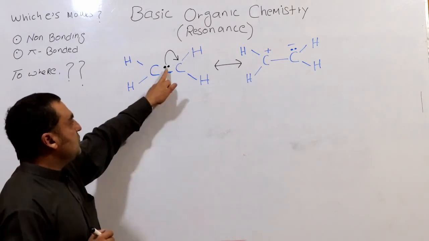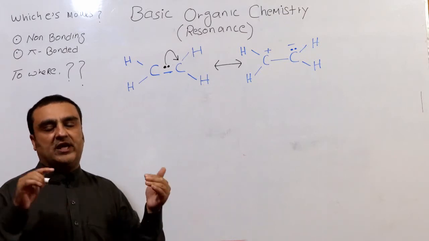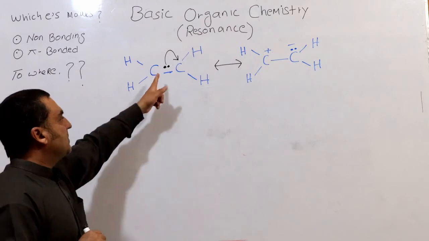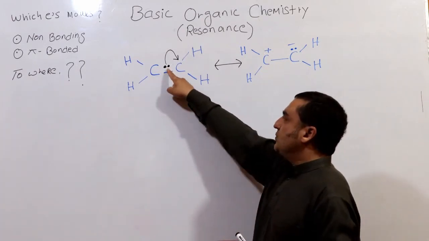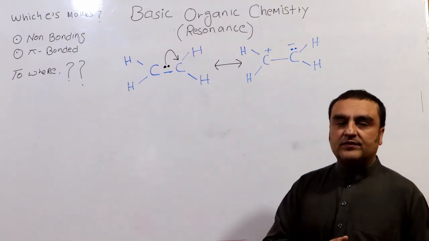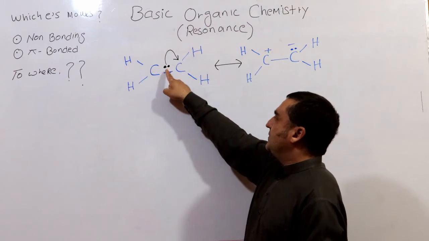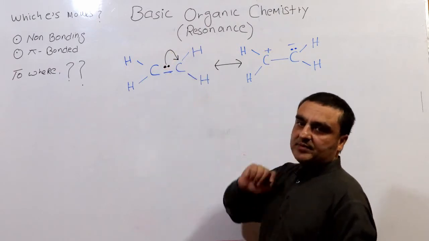Those two pi electrons move and sit on this carbon, moving away from the bond.